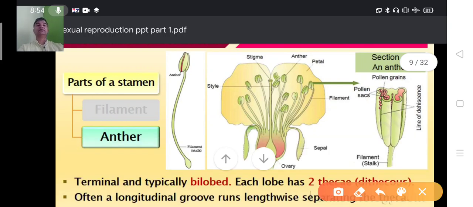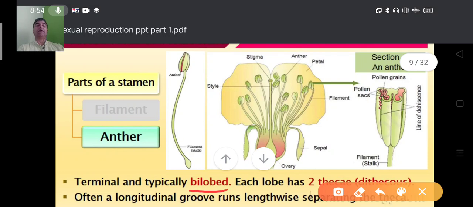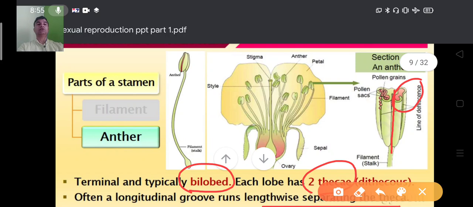The anther is terminal and typically bilobed. Each lobe has two theca. That's why it is dithecous ಅಂತ ಹೇಳ್ತಾರೆ. Often a longitudinal groove runs lengthwise separating the two theca ಅಂತ ಕೊಟ್ಟಿದ್ದಾರೆ. ಸೊ ಇದೇನು ಲಾಂಗಿಟ್ಯೂಡಿನಲ್ ಗ್ರೂವ್ ಇದೆಯಲ್ಲ, ದಿಸ್ ಇಸ್ ಅ ಲಾಂಗಿಟ್ಯೂಡಿನಲ್ ಗ್ರೂವ್. ಎರಡೂ ಲೋಬಿಗೆ ಸಪರೇಟ್ ಮಾಡ್ತೀವಿ, ಇದೊಂದು ಲೋಬ್, ಇದೊಂದು ಲೋಬ್. ಕ್ಲಿಯರ್? In each lobe again two